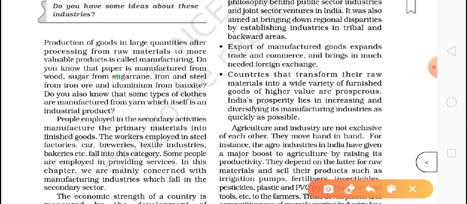Paper is manufactured from wood, sugar is manufactured from sugarcane, iron and steel are made from iron ore, and aluminum from bauxite. We had already discussed these in the minerals and resources chapter. Some types of cloth are made or manufactured from yarn, which itself is an industrial product.